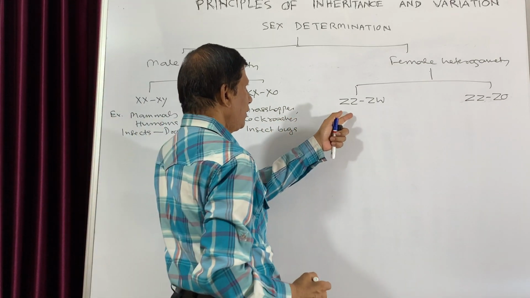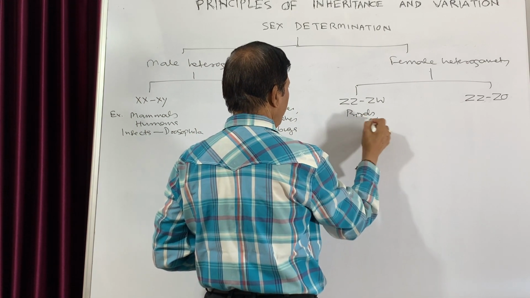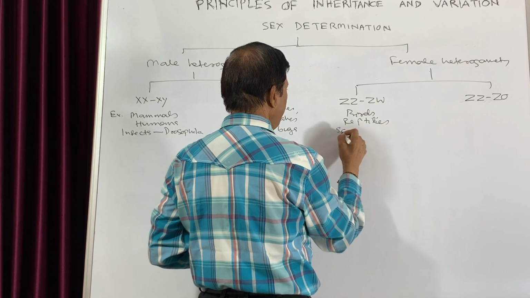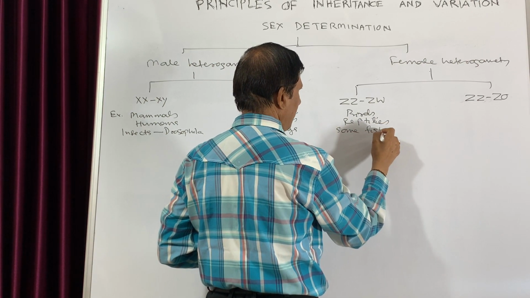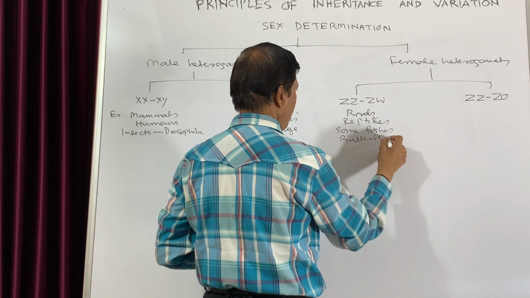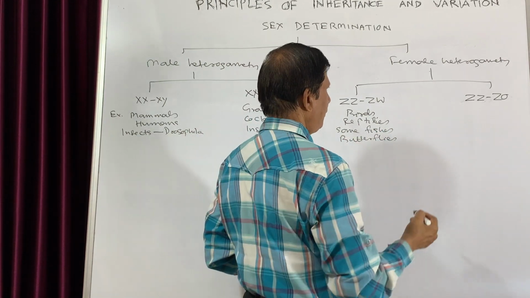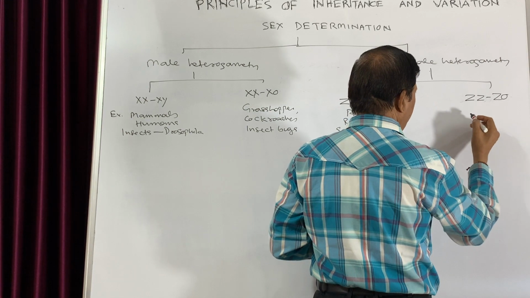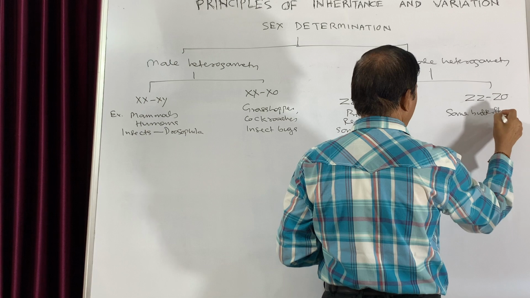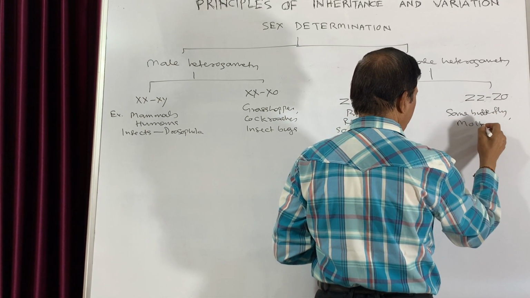Then this female heterogamety takes place in case of birds, reptiles, some fishes, and some butterflies. While this is found in case of some butterflies and also some moths.